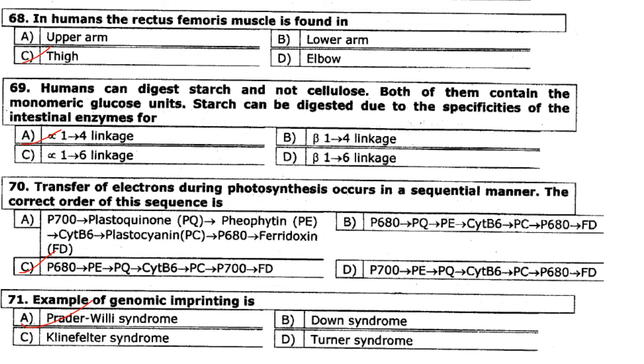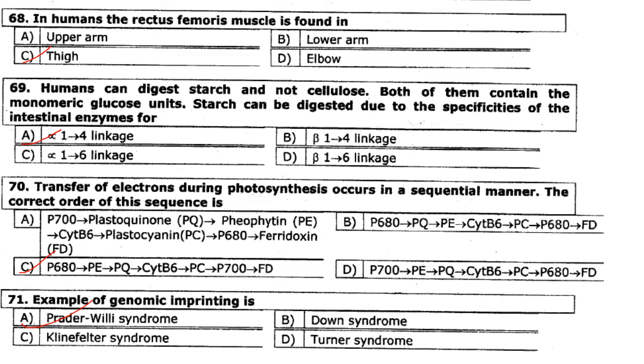In human, the rectus femoris muscle is found in the thighs. So answer is option C. Humans can digest starch and not cellulose. Both of them contain the monomeric glucose units. Starch can be digested due to the specificities of the intestinal enzyme for alpha-1,4 linkages. So answer is option A.